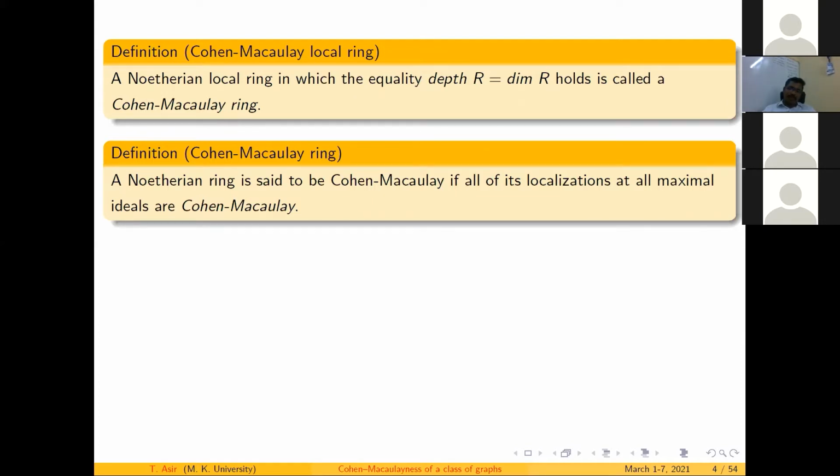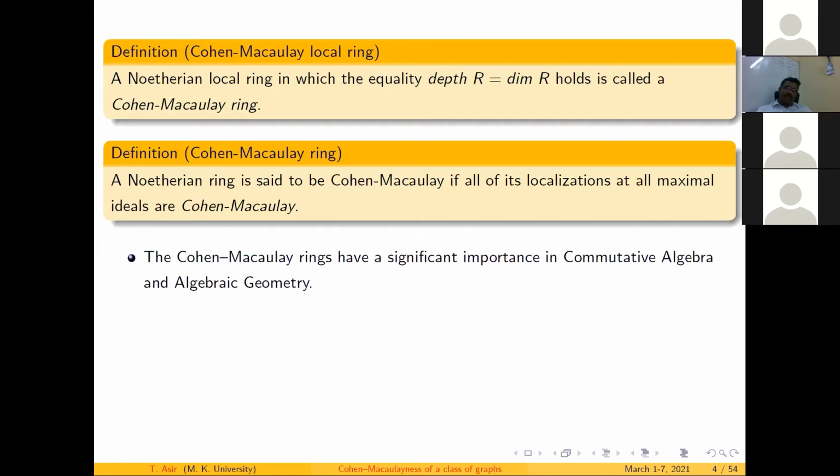There are several ways to define this, but because of time constraints, and since I don't want to go deep into the ring theory version, I give this definition: a Noetherian ring is said to be Cohen-Macaulay if all of its localizations at its maximal ideals are Cohen-Macaulay. So we take each localization of the ring, and if each localization is Cohen-Macaulay, then the ring is called Cohen-Macaulay. This is the ring theory part.